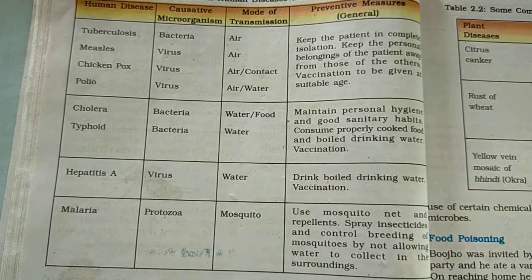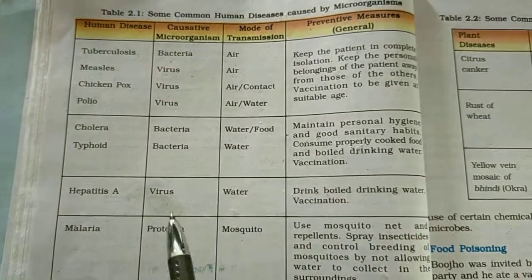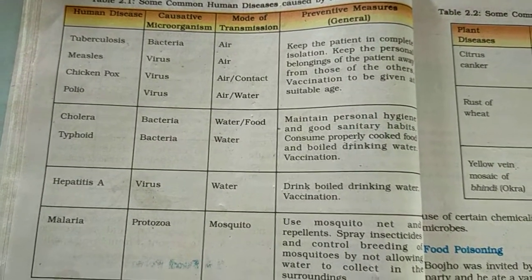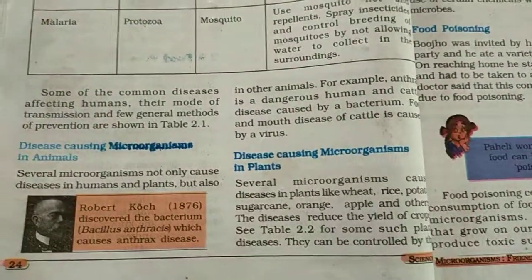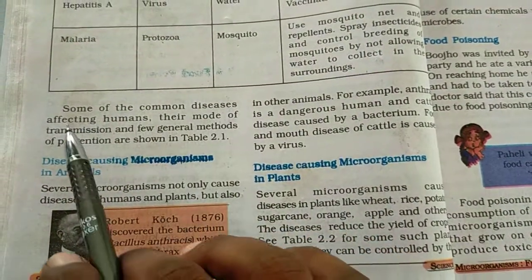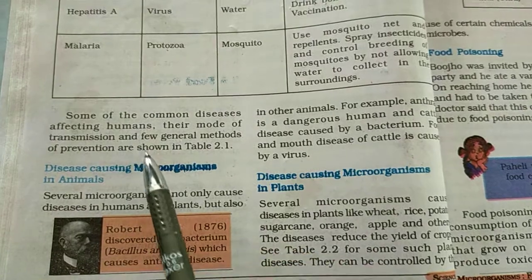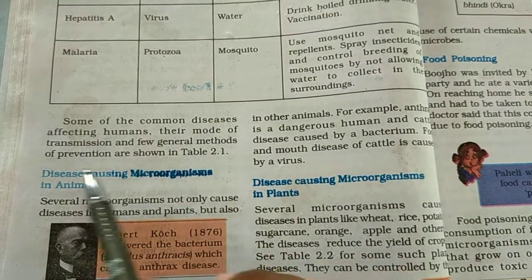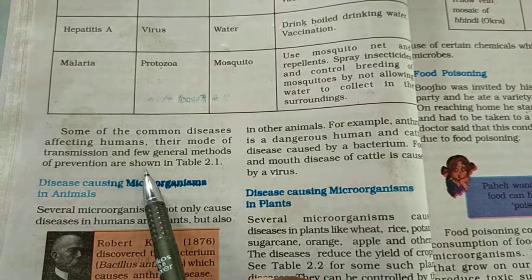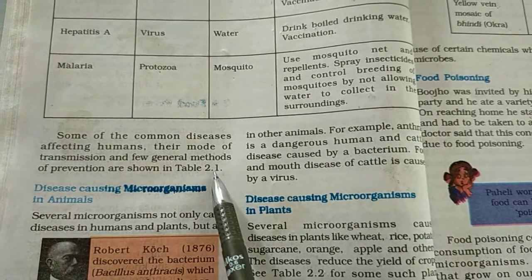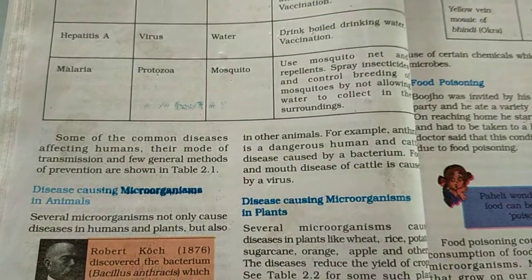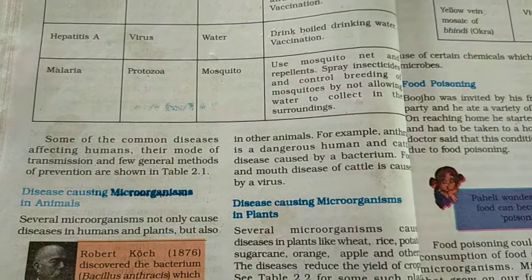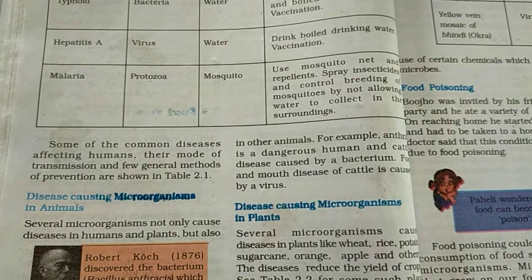So these are some common human diseases caused by microorganisms. Children, some of the common diseases affecting humans, their mode of transmission and a few general methods of prevention are shown in Table 2.1. For these to transmit from one person to another, they need mediums: air, water and physical contact.